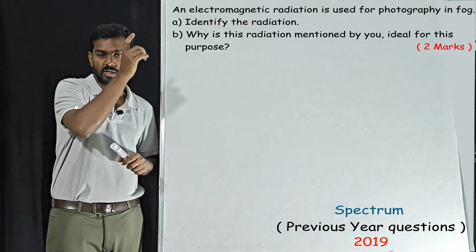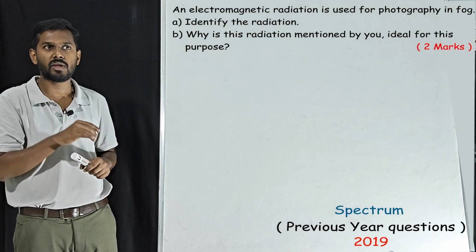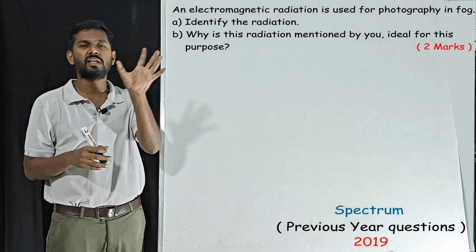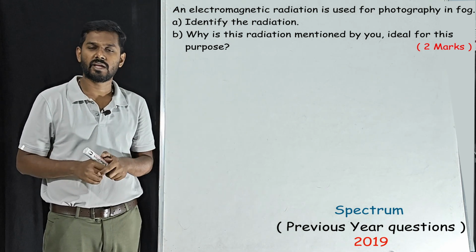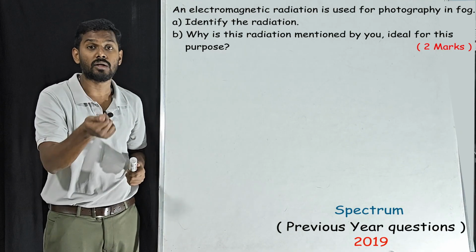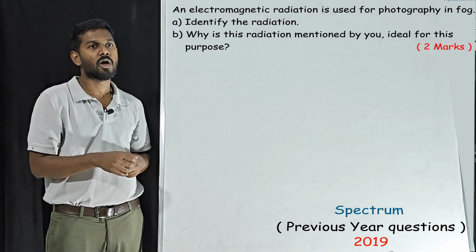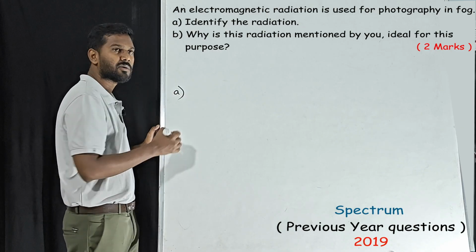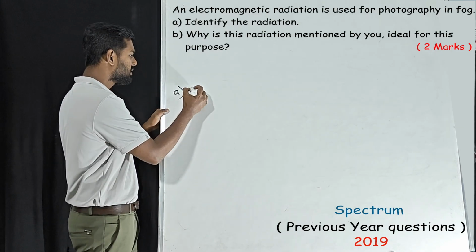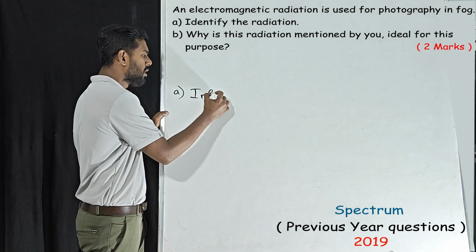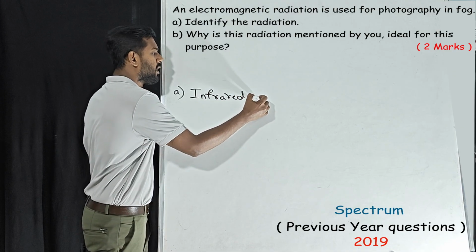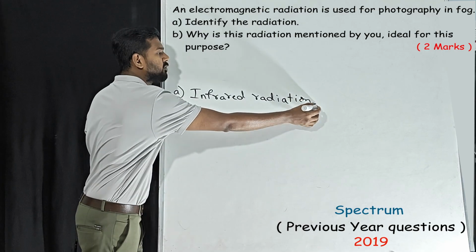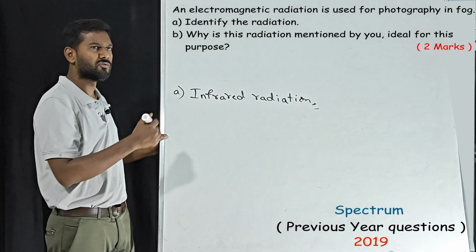So this question has to be either IR or UV. If you have seen the concept video, it is clear that it is IR radiation. Photography in fog is one of the useful properties of infrared radiations. So what is the answer for the first question A? Identify the radiation. Infrared radiation. That's it. This should be your answer. If you write just infrared, then also you will get full marks.